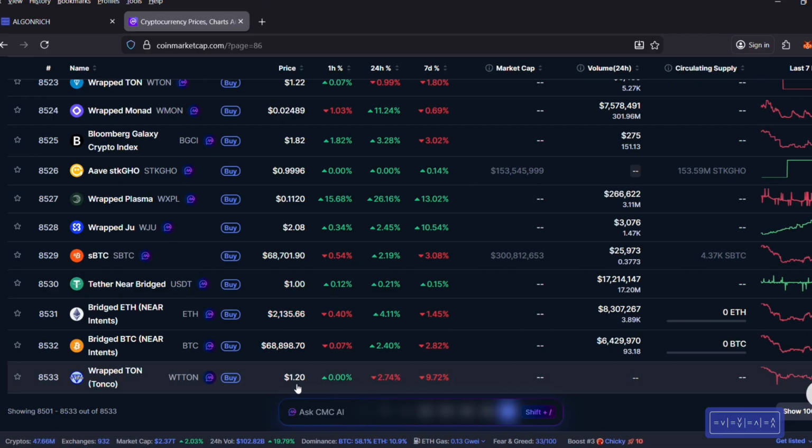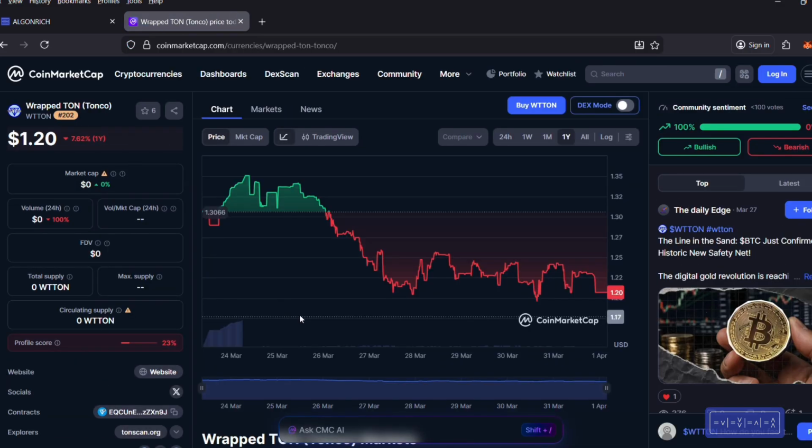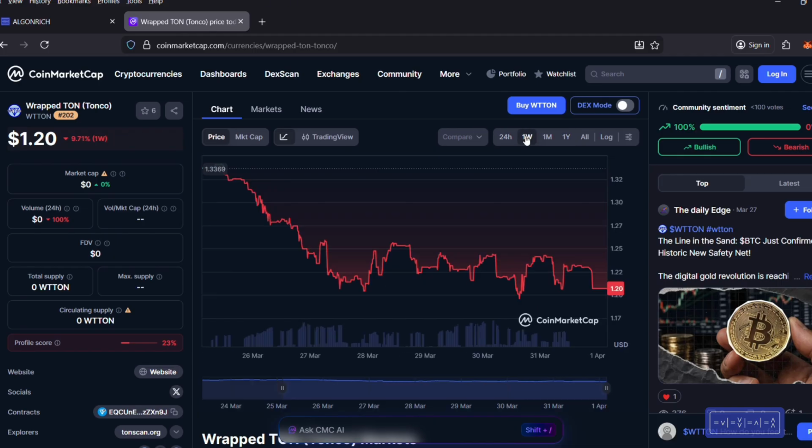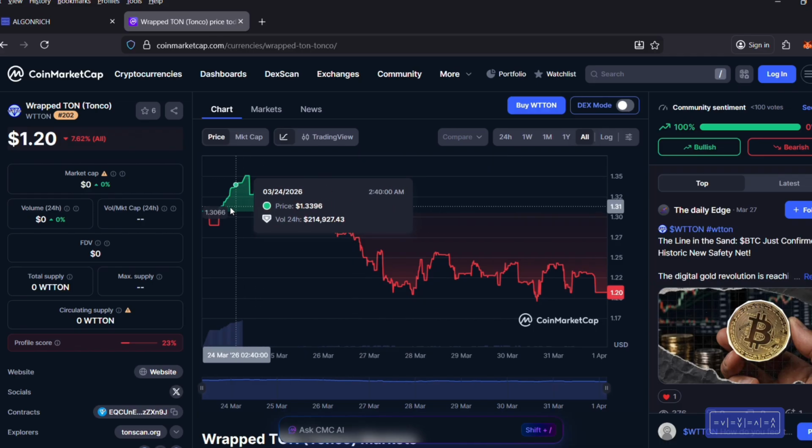Okay, this is the last one. It tells you this is what's in. Let me see. This was okay. Let's click on it. And this token was introduced actually, I think today. Okay, because it doesn't have a lot of info. It was introduced on the 25th. Oh, hold on, the 25th. Let's put 1 year. Let's put the whole history.